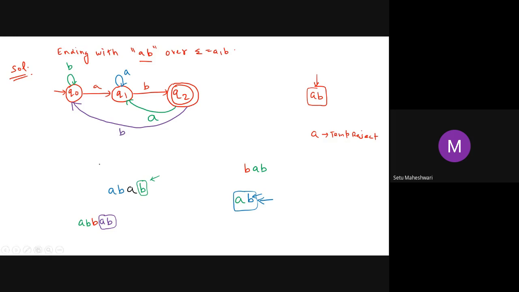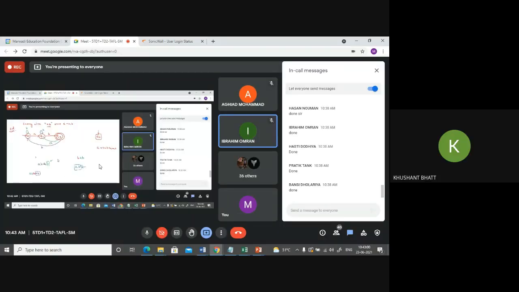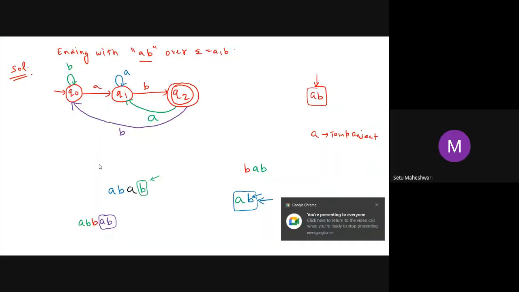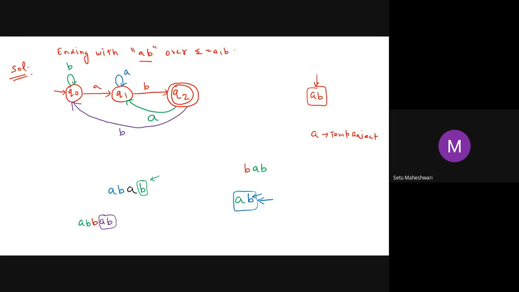Is this clear to everyone? Yes, sir. Why is there a self loop of A at Q1? Because if I am on Q1, first of all you have to complete all the paths with respect to Q1, for A also and for B also.